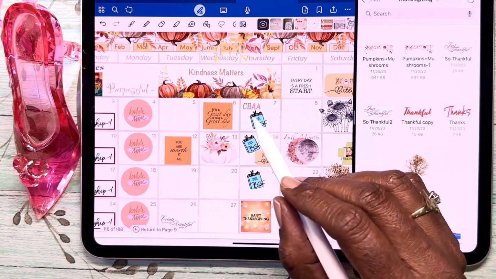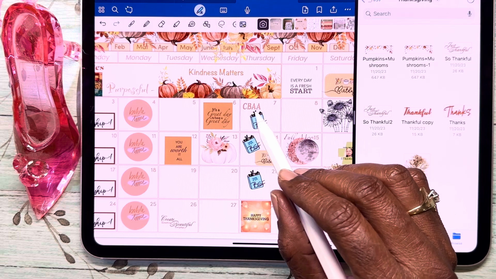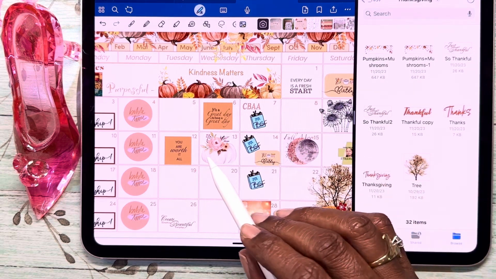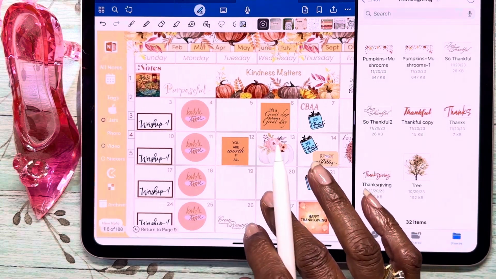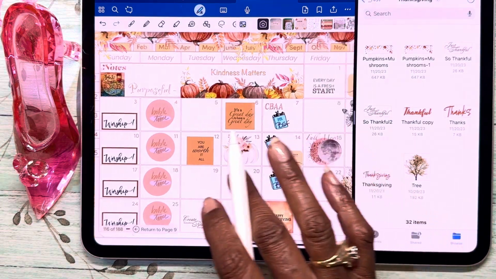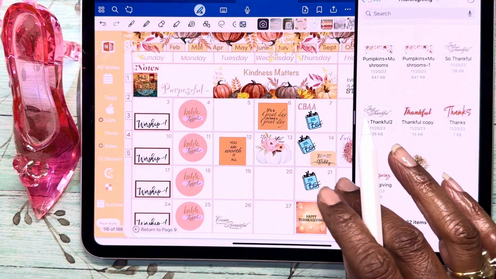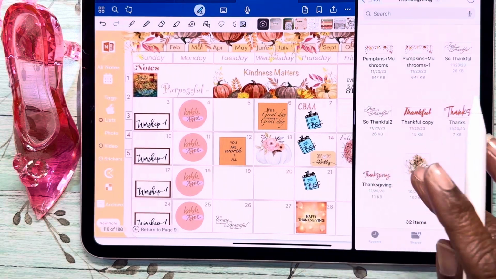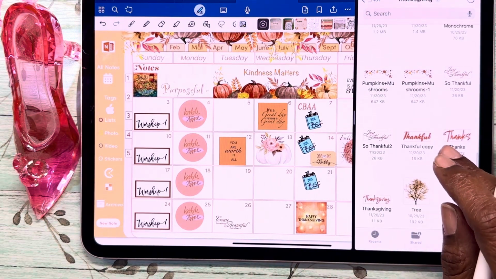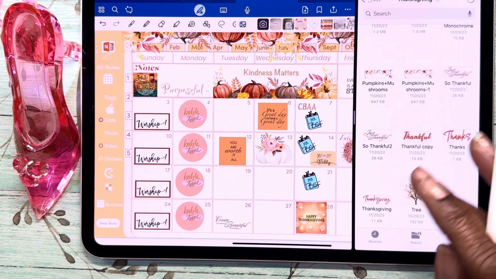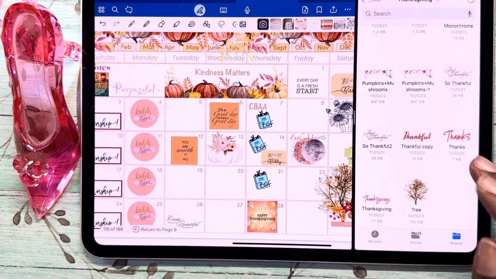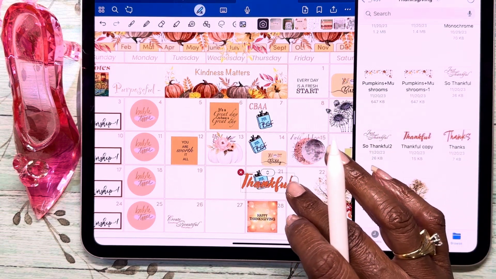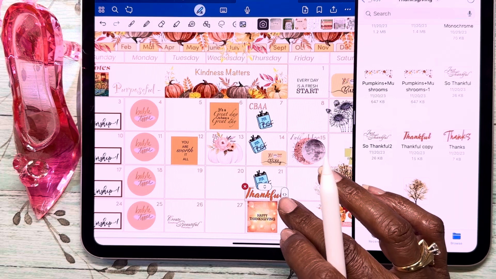Okay, so I have an art association meeting here, and I'm going to leave that there. We got there, and let's see. I think maybe I'm going to put thankful in here on top of Happy Thanksgiving.